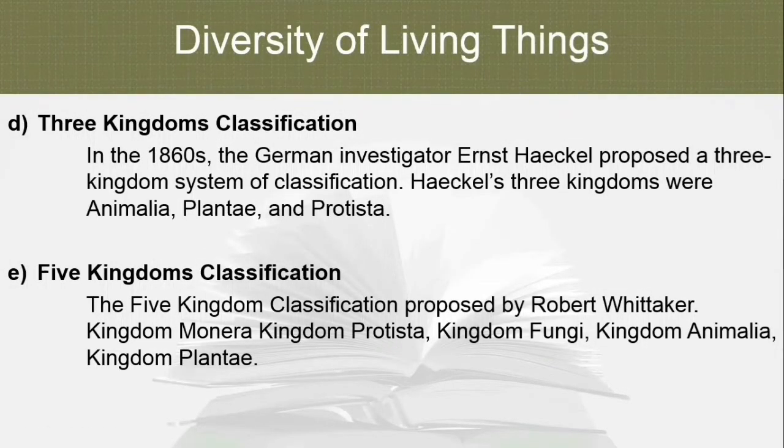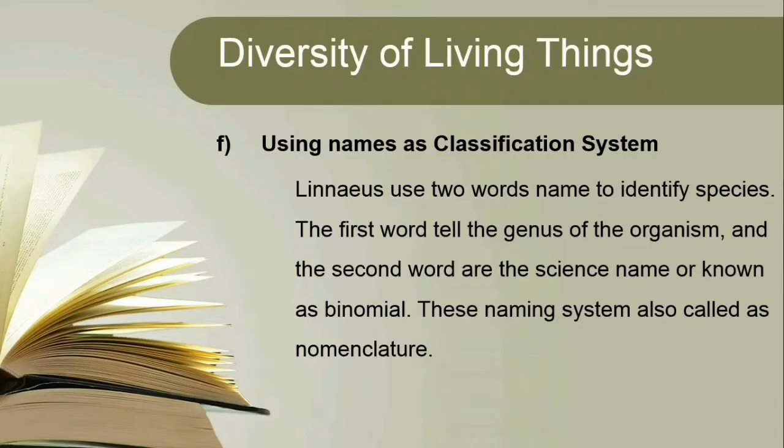There are 3 kingdom classification and 5 kingdom classification. In the 1860s, the German investigator Ernst Haeckel proposed a 3 kingdom system of classification. Haeckel's 3 kingdoms were Animalia, Plantae, and Protista, while the 5 kingdom classification proposed by Robert Whittaker has Kingdom Monera, Kingdom Protista, Kingdom Fungi, Kingdom Animalia, and Kingdom Plantae.